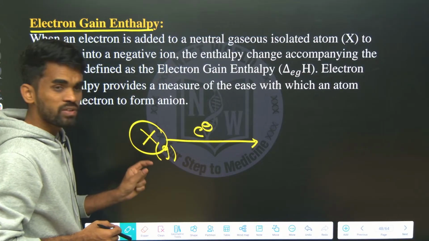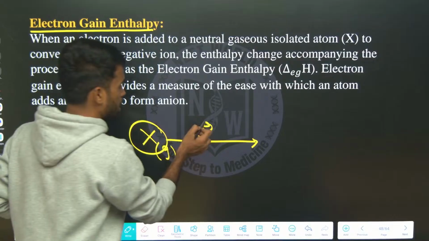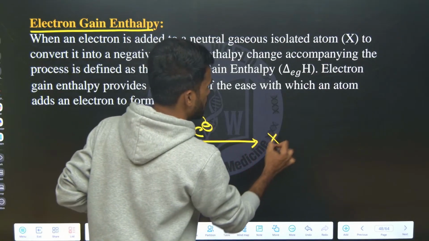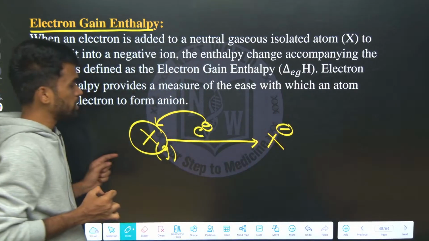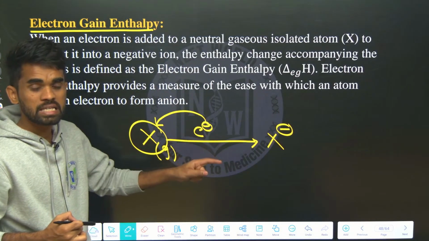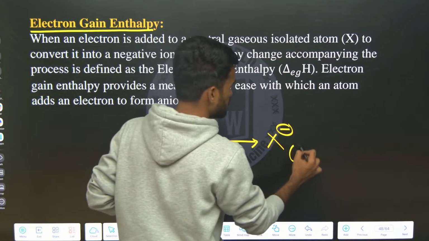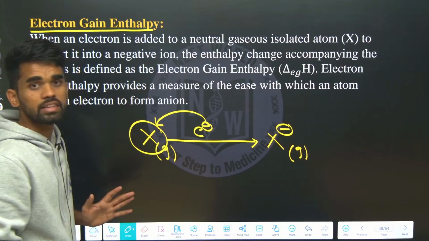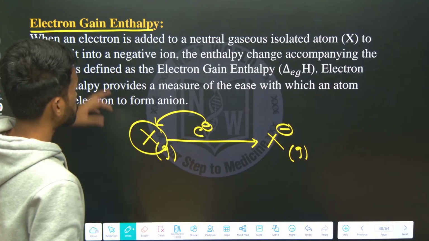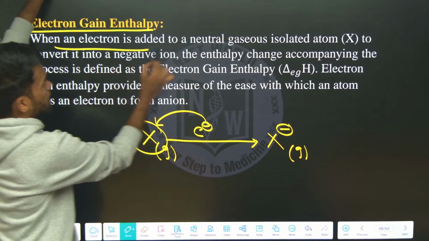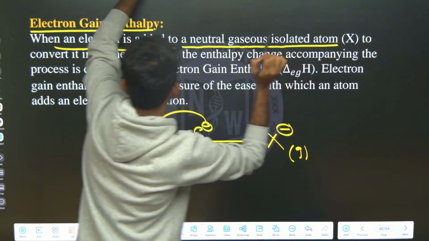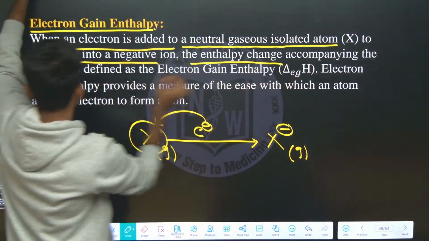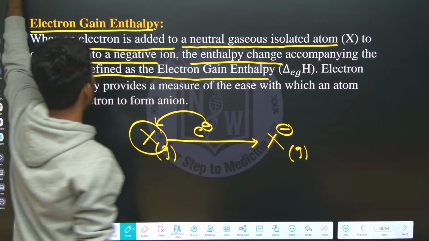It is the enthalpy change accompanying the addition of an electron to a neutral gaseous isolated atom so that it becomes anionic. During this process, energy might be released or absorbed. Whatever enthalpy change is associated is considered the electron gain enthalpy.